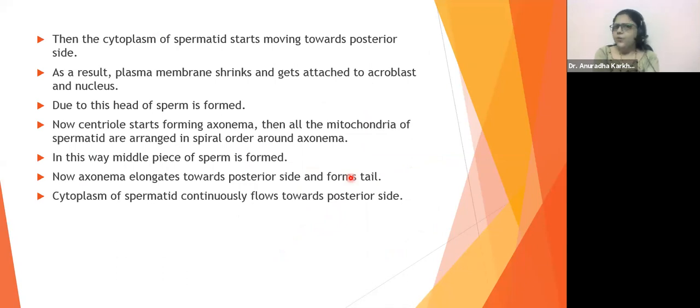You already know what a centriole is, right? So it's going to form the axoneme. Axoneme is the central 9+2 arrangement, flagella, remember? Cell, the unit of life. Yes. So now, the centriole starts forming the axoneme. Then all the mitochondria of the spermatid are arranged in a spiral order around the axoneme.